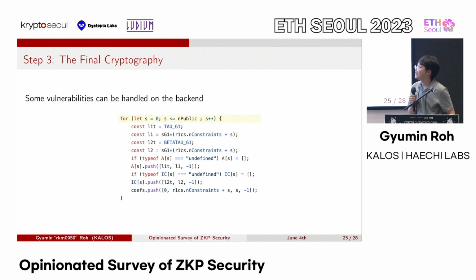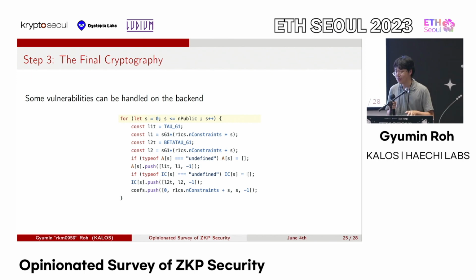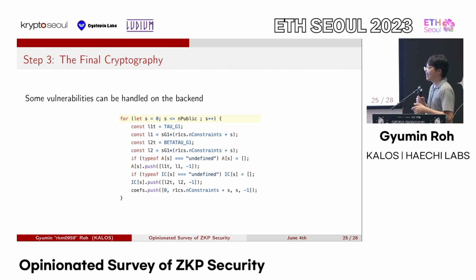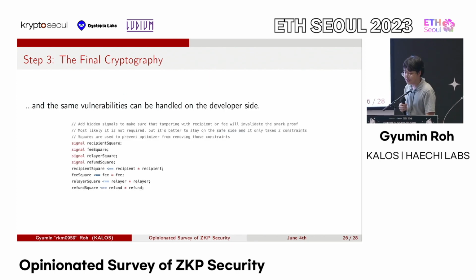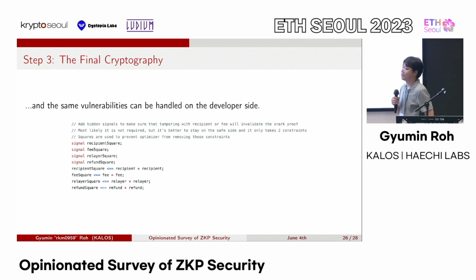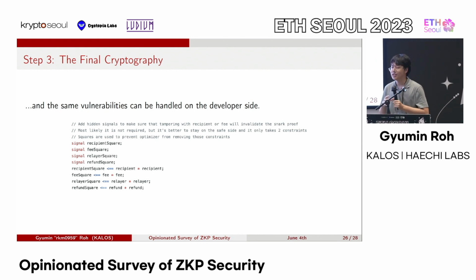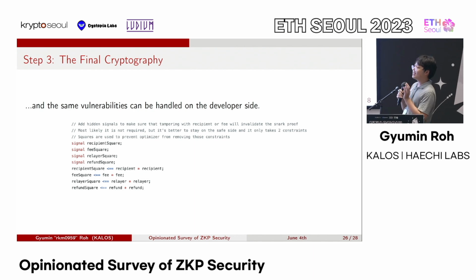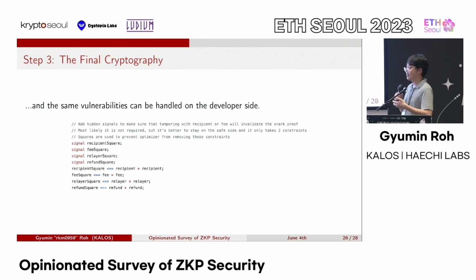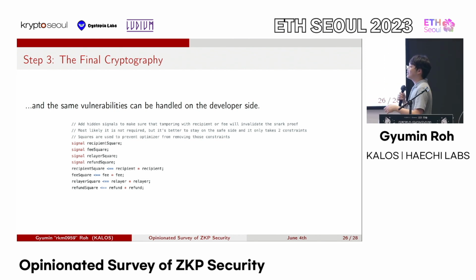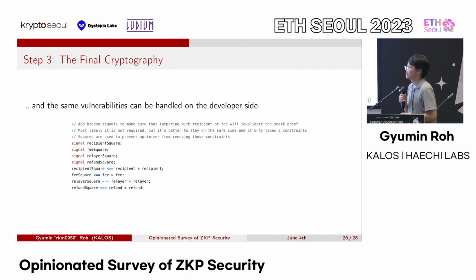For example, snarkjs has some dummy constraints to stop this whole optimized out public inputs thing, and now the developers don't really have to worry about it anymore. But at the same time, the developers can just by themselves add these dummy constraints so that they don't have to worry about this issue anymore. So it's interesting. This kind of bug can be handled on the backend by the actual tooling developers, or it can be handled on the developer side who actually uses those toolings.